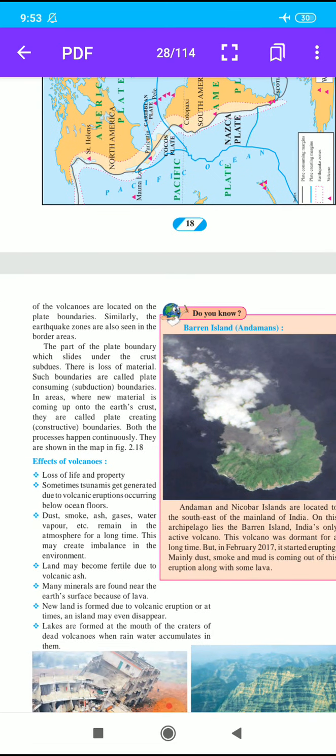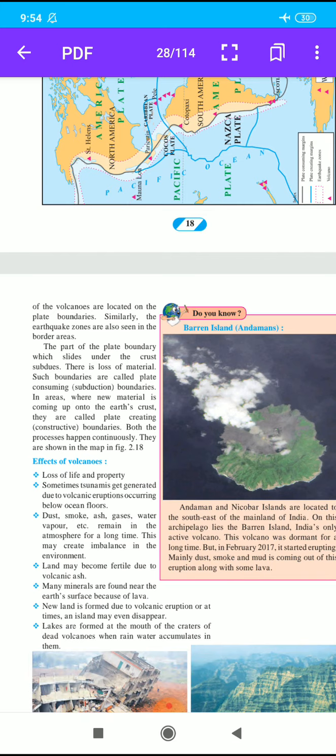The part of the plate boundary where one side subducts under the crust, there is loss of material. Such boundaries are called plate consuming or subduction boundaries. In areas where new material is coming up onto the earth's crust, they are called plate creating or constructive boundaries. Both the processes happen continuously. They are shown in the map, figure 2.18.